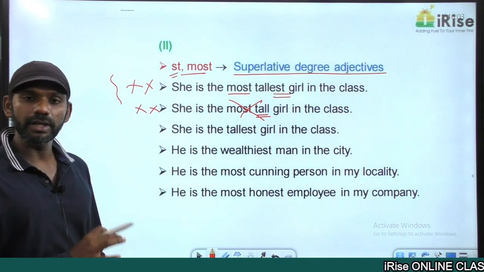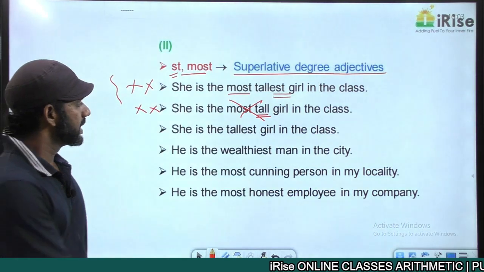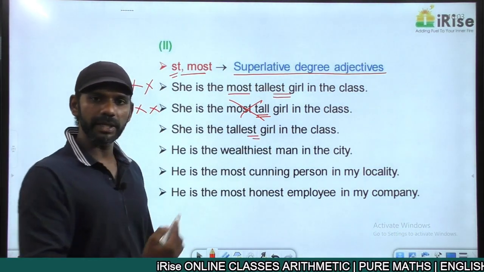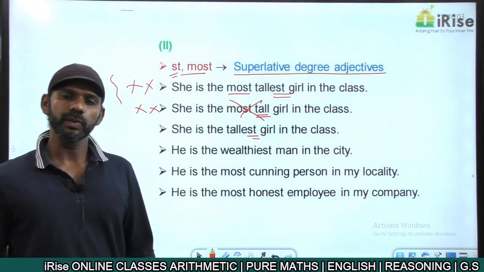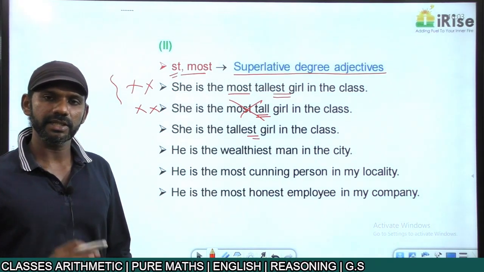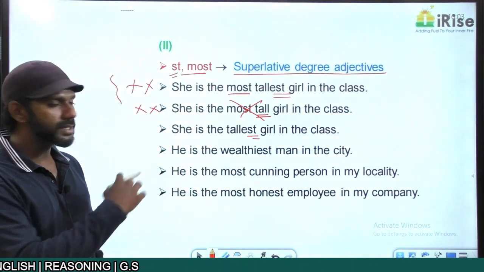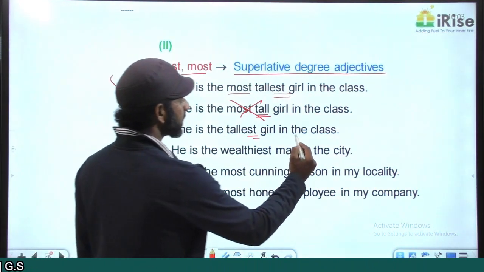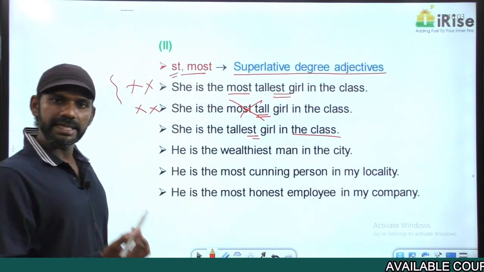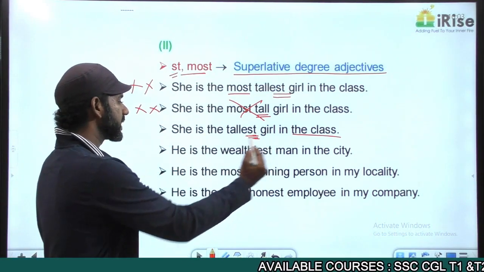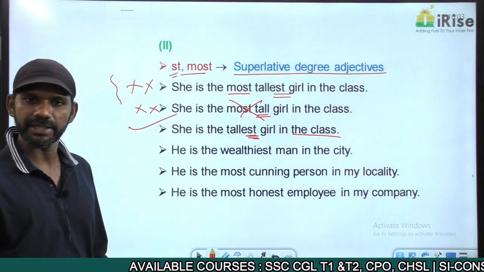Come to the third one. "She is the tallest girl in the class." Tallest is a correct usage, a superlative degree adjective. Now as I told you, we can use a superlative degree adjective only when we refer to the highest level entity in a group. What is the group here? The class is the group here. We are talking about the highest level entity, superlative degree adjective, grammatically correct.